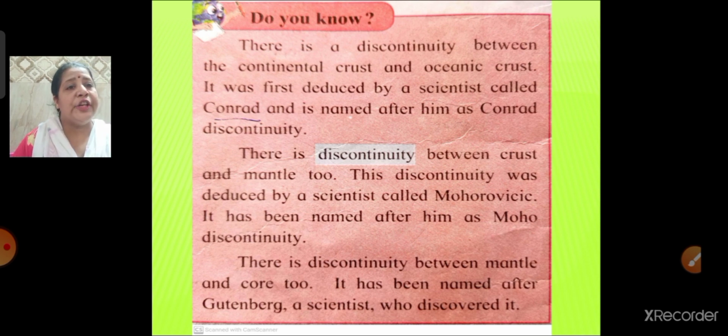There is a discontinuity between mantle and core also, and this fact was put forth by Gutenberg. A scientist called Gutenberg put forth the fact of having a discontinuity between mantle and core. So this is how even in the interior of the earth there is no continuity, there is a discontinuity, and that was found out by many scientists. Here are the three scientists given down over here: Conrad, Mohorovicic and Gutenberg.